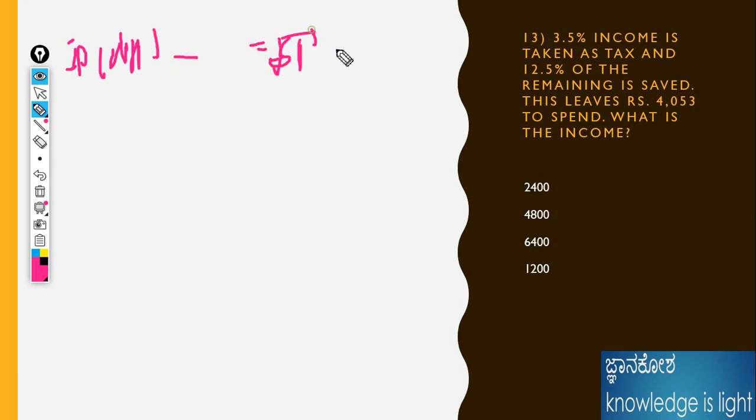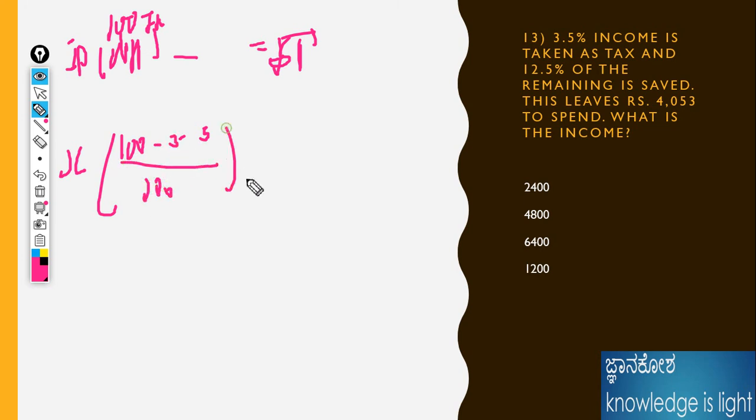Here it is decreasing two times. What is the initial value? We need to calculate it. Okay, 100. Take 100 minus the difference in percentage, 100 plus or minus x divided by 100. What is the minus? This is 3.5% divided by 100, as well as 100 minus 12.5.